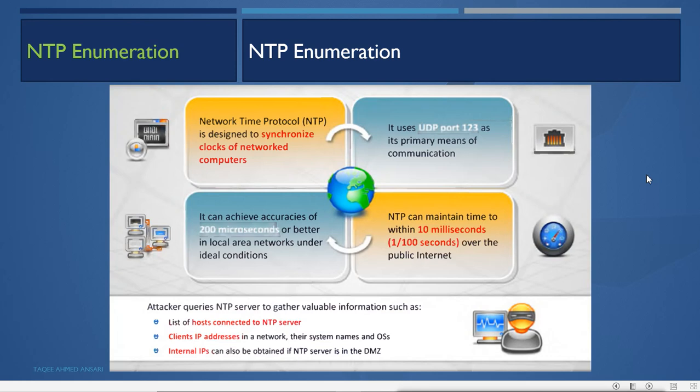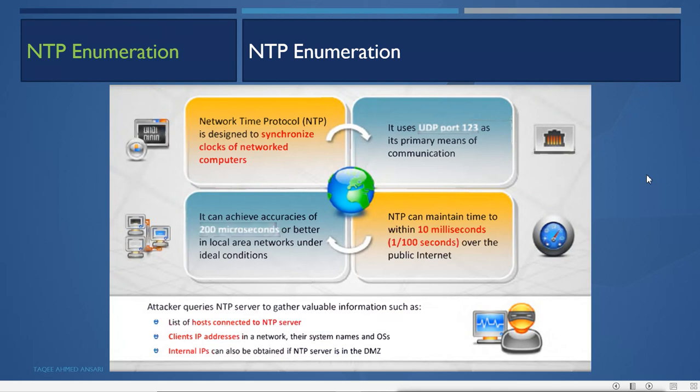Now the attacker queries the NTP server to gather valuable information. What information does it want? It wants the list of hosts connected to the NTP server, clients' IP addresses in a network, their names and the OSs. Internal IPs can also be obtained if the NTP server is in the DMZ zone. So it can obtain this information from the NTP servers, because NTP servers are providing the time to these clients.